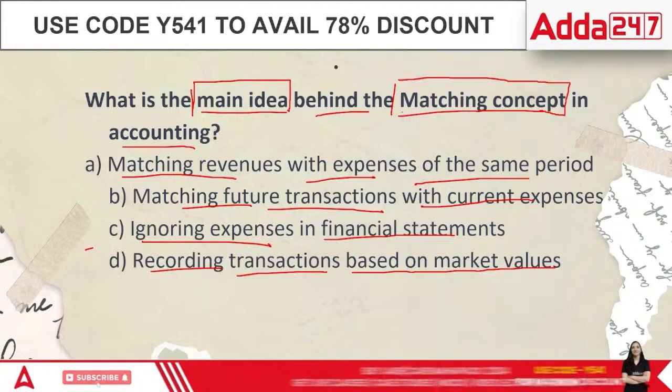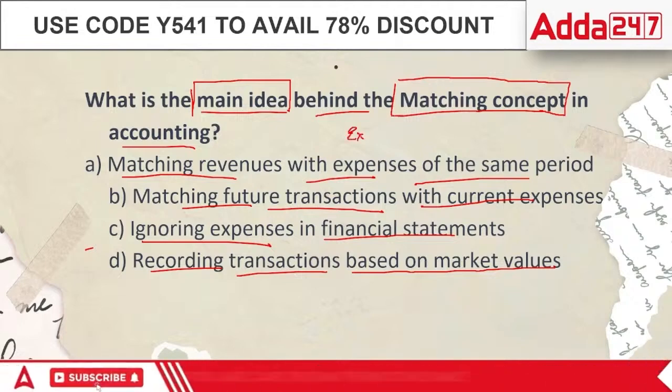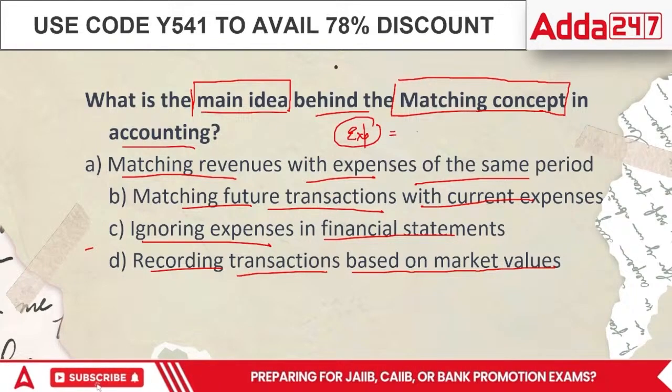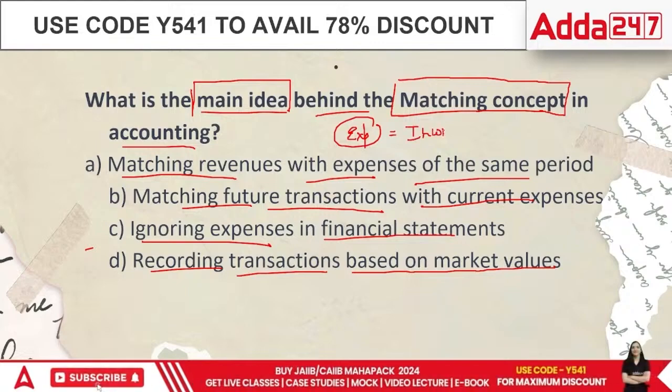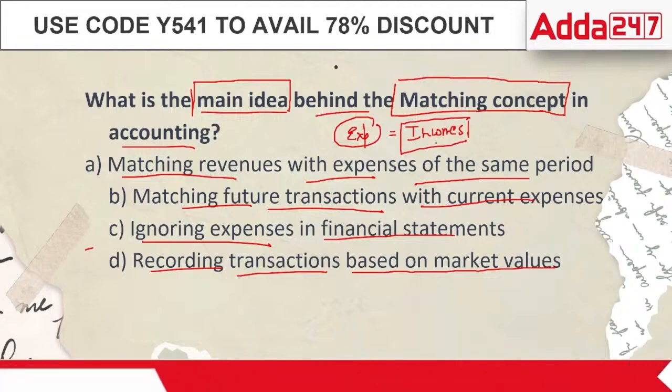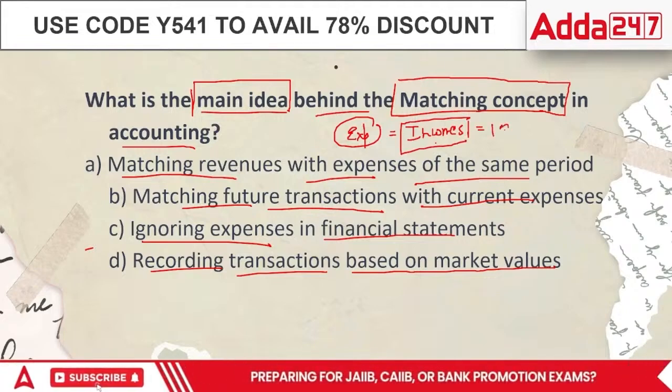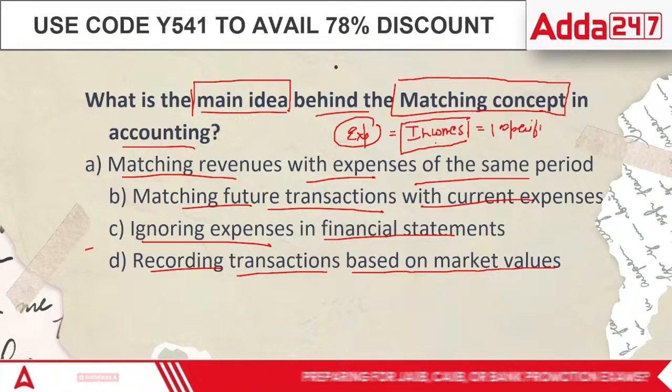When we talk about the matching concept, it records all the expenses related to all the incomes. That means expenses and incomes related to one specific year.